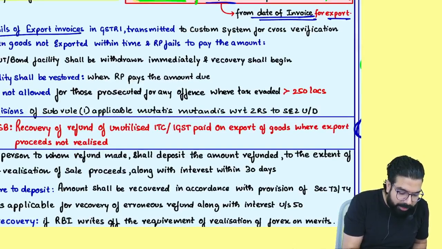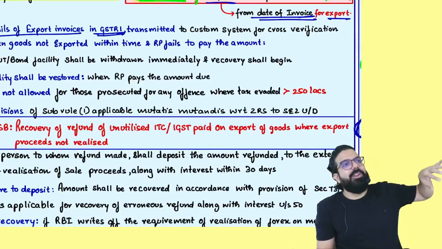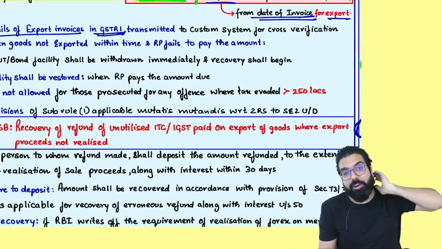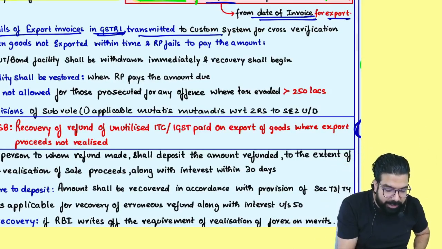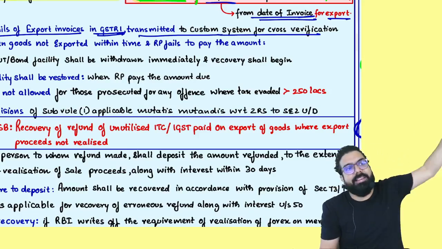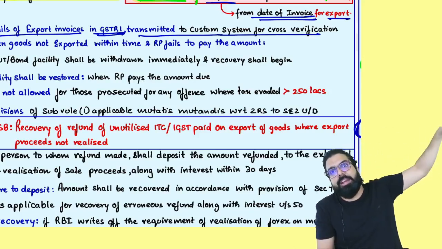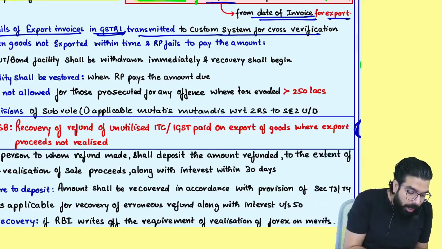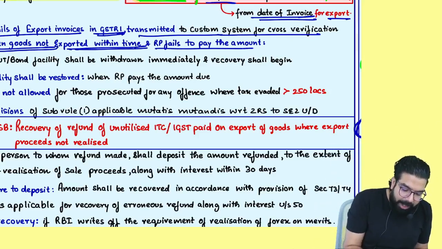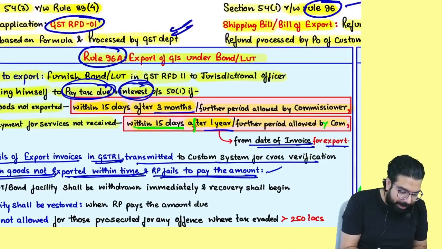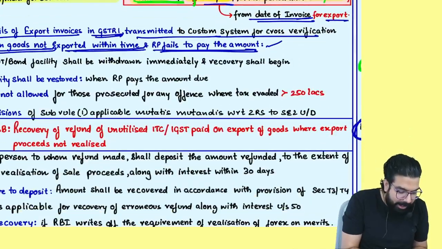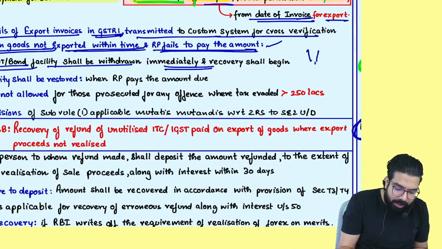Details of the export invoices in GST-1: whether you actually exported the goods or not, they have to check. So from the date of invoice, they have to check whether you have exported. They will transmit the details to the customs system, that is the ICEGATE portal, to cross-verify whether you exported or not. When goods are not exported within time and the registered person fails to pay the tax along with interest, people, did you give the bond? They will tell you the LUT or bond facility will be withdrawn, and immediately they will come after you. You are over here, the officer is over here, and he will recover.